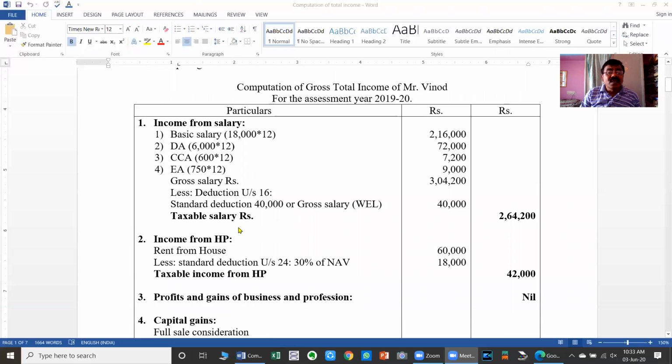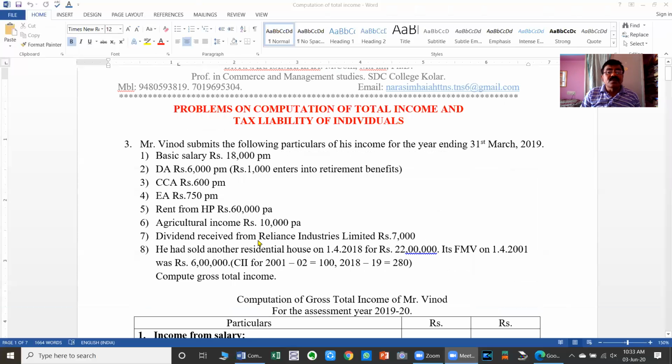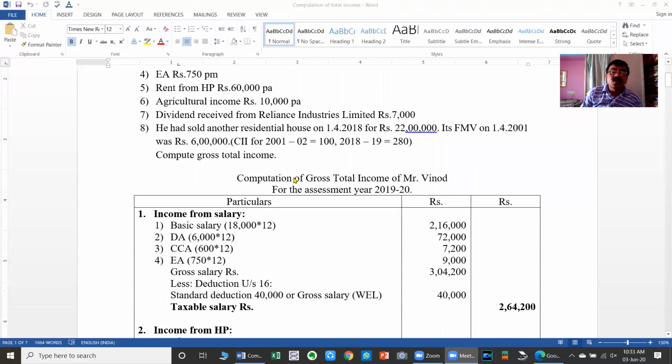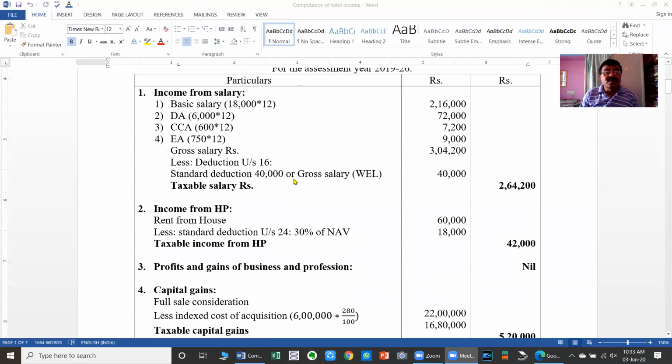Then the second head of income is income from house property. Related to this, the given information is rent from house property, rupees 60,000 per annum. Rent received per month, municipal taxes or otherwise information is not given here, only the rent is given. Therefore the annual rent will be taken as the net annual value, rupees 60,000.